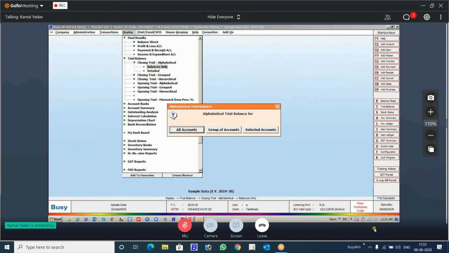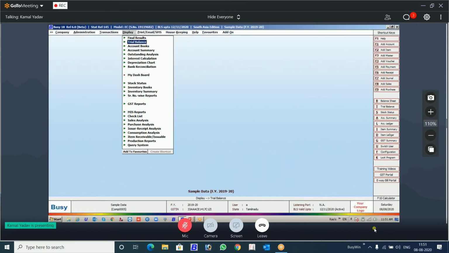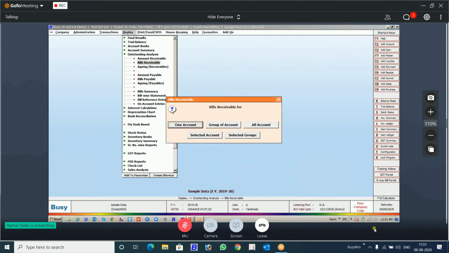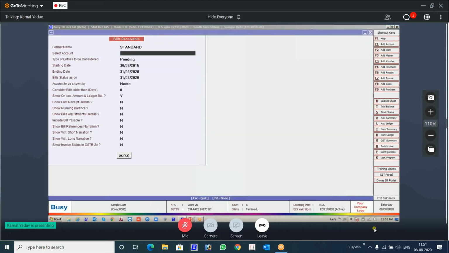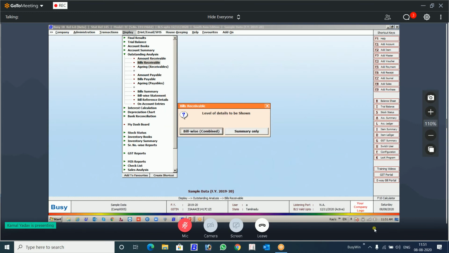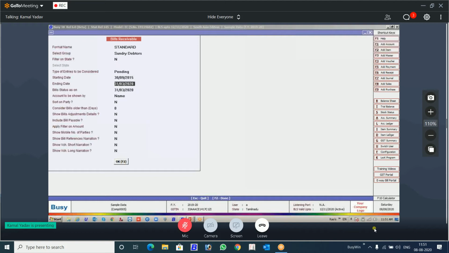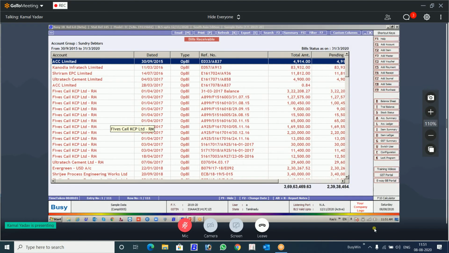Other thing where you require notes is this outstanding. Let's take this outstanding. Let's take for the group, Sundry Debtors. Okay, let's run this report. There is an outstanding here. Now you want to write something here.